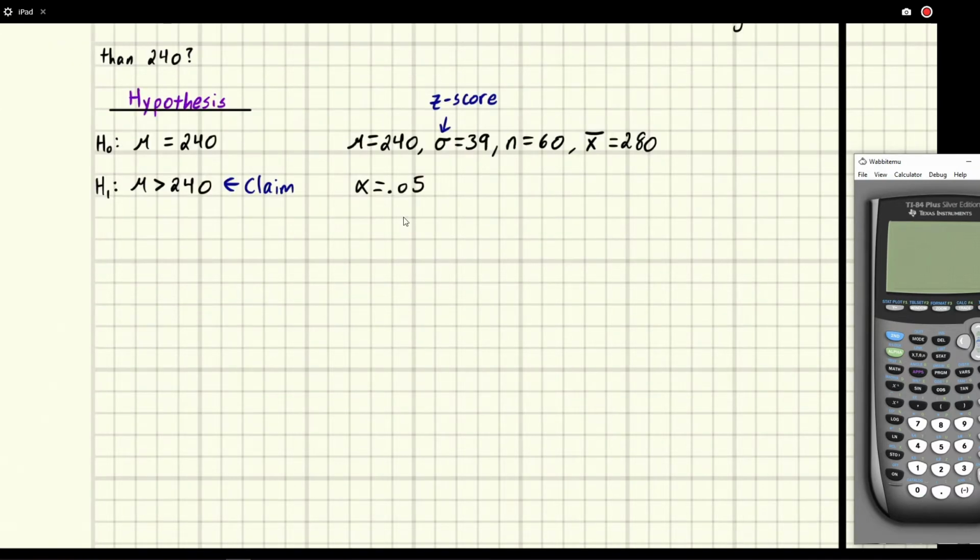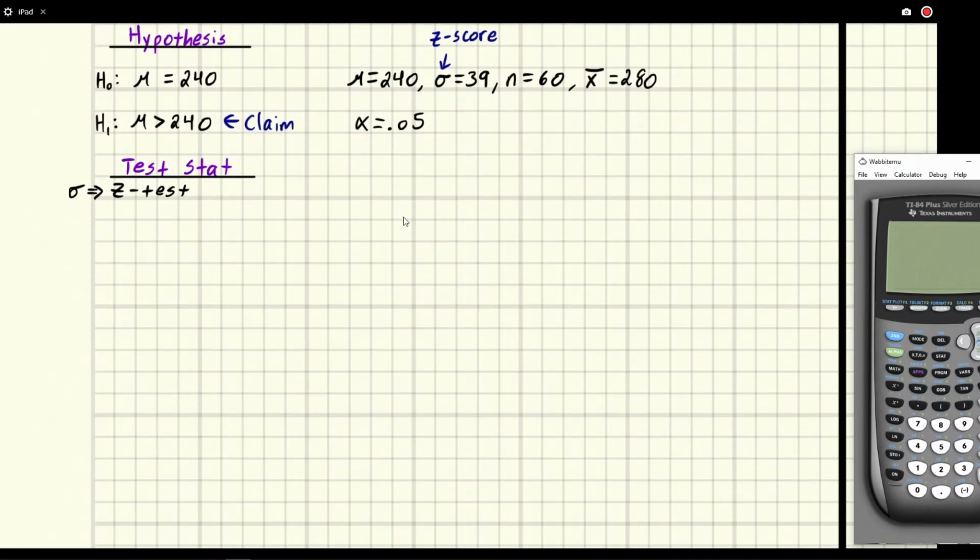Having all this information, let's get a test statistic. We're using a z-test, and this is because of sigma. In fact, I should write this the other way around: sigma implies a z-test. So now we need the z-test formula.